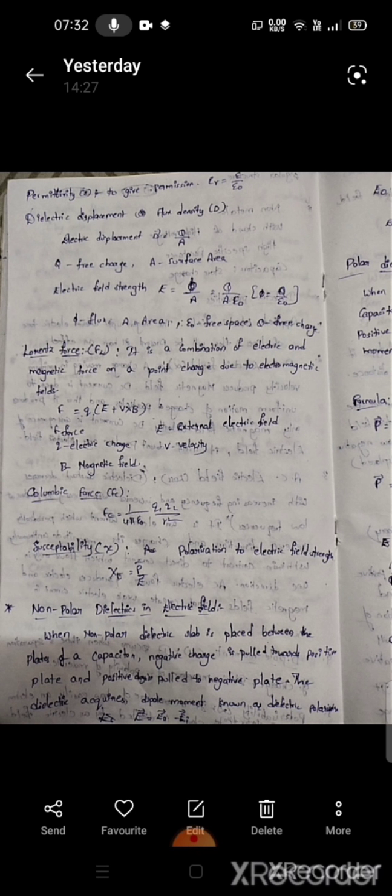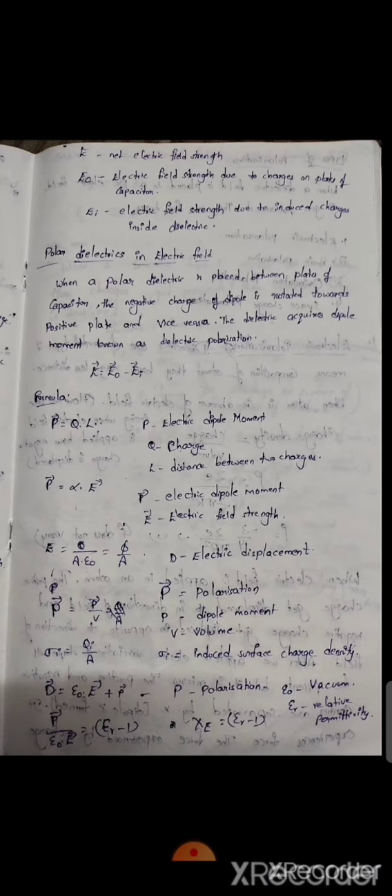Polar dielectrics are also the same. When a polar dielectric is placed between plates of a capacitor, the positive charges are displaced towards the negative plate and vice versa. This acquires a dipole moment. Types of polarization: when a dielectric is placed in a DC electric field, it gets polarized. There are 4 types: electronic polarization, ionic polarization, orientation polarization, and space charge polarization.